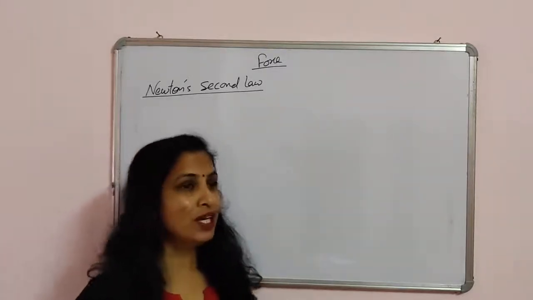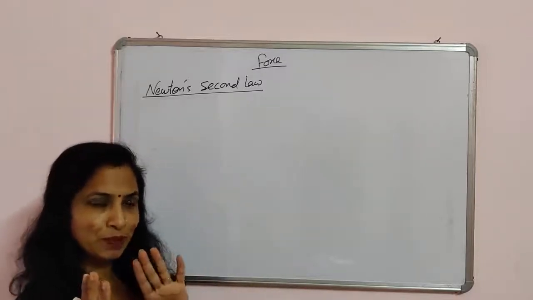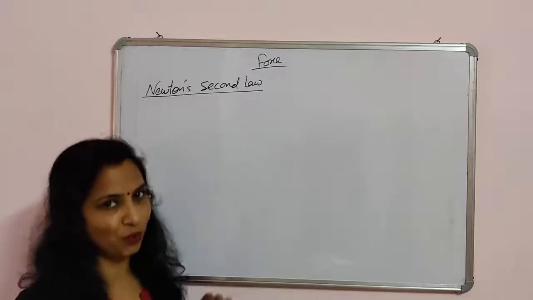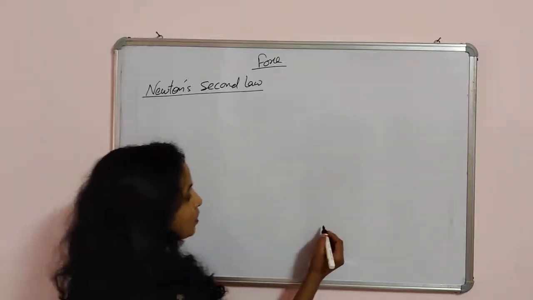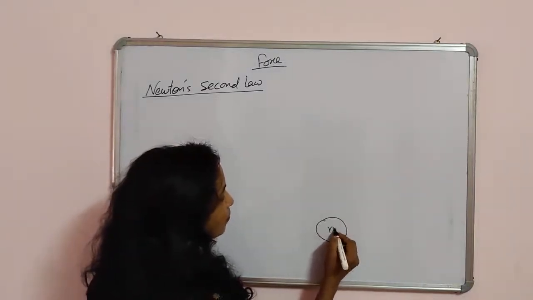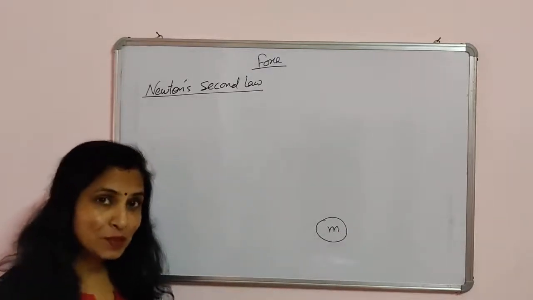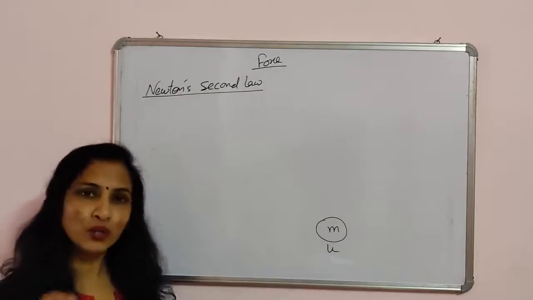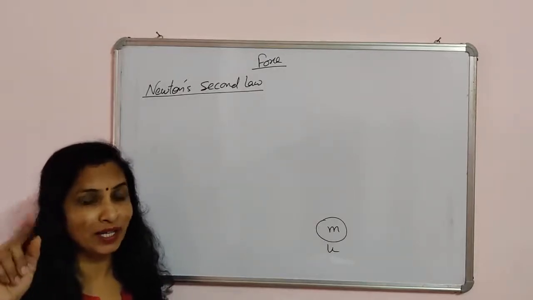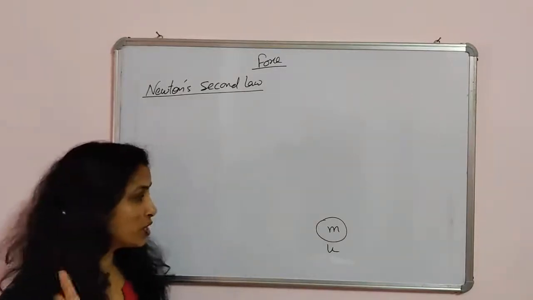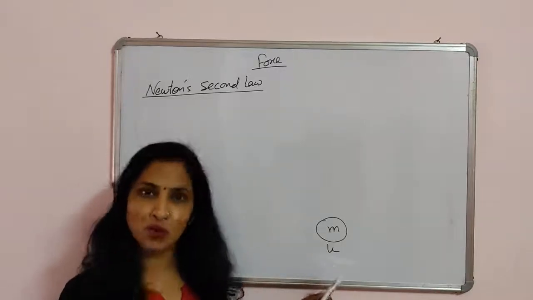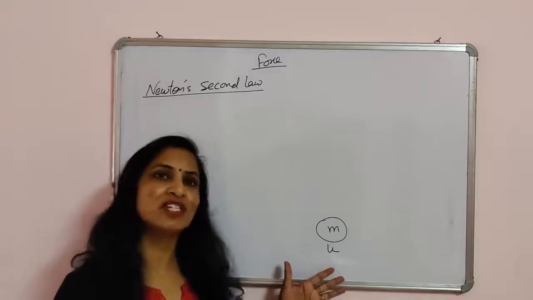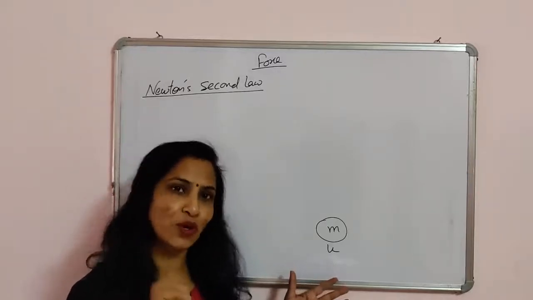According to Newton's second law, I'm going to explain the law. Suppose this is a body having the mass m, and suppose it is moving with some velocity u. If you want to change the velocity of a body, we know according to Newton's first law that we have to apply some force on it, because due to inertia it will not change its velocity by itself.